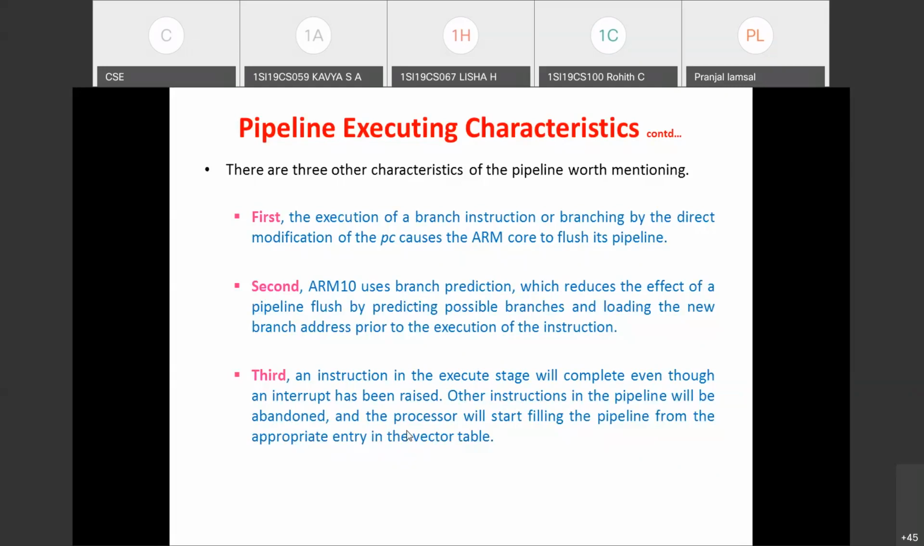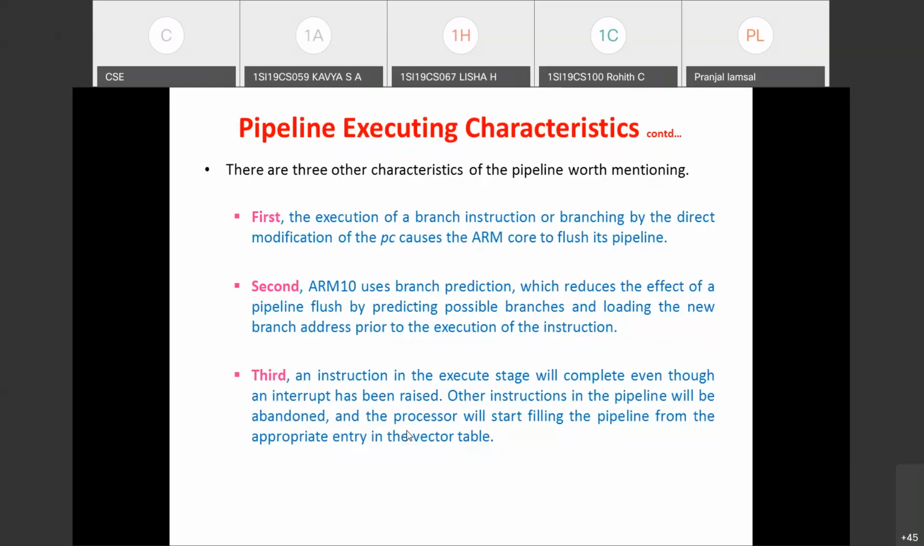So then the third one, what we discussed, that means when a branch instruction is encountered, the ARM core is going to flush the pipeline. And one more, the fourth one, ARM10 will use some branch prediction, which reduces the effect of pipeline flush. And the last one is whenever an interrupt is raised, the instruction which is in the execute stage will be completed, complete its execution, and then the processor is going to fill the pipeline with the ISR instruction. So this is what the pipeline executing characteristics you need to remember.